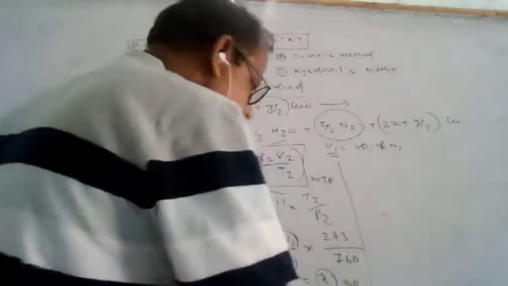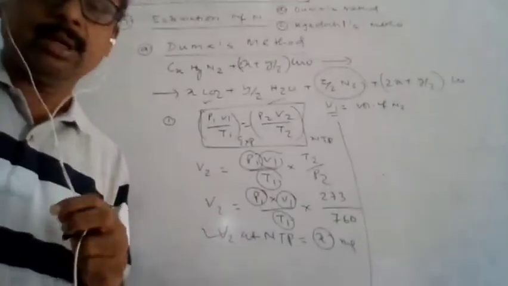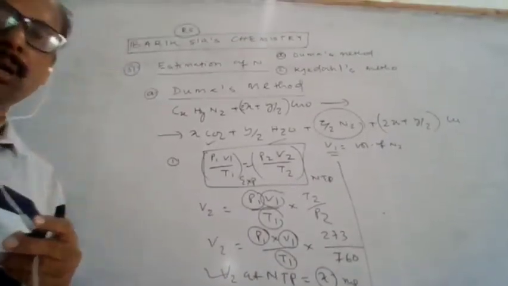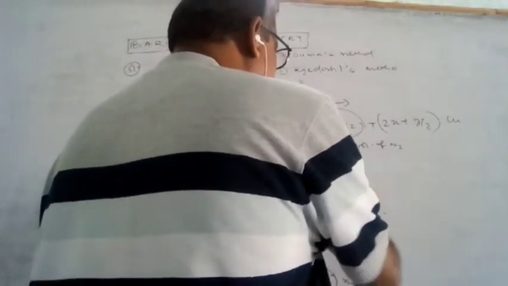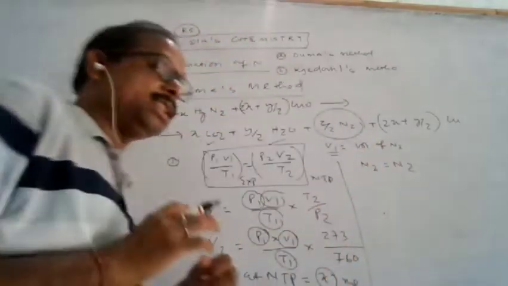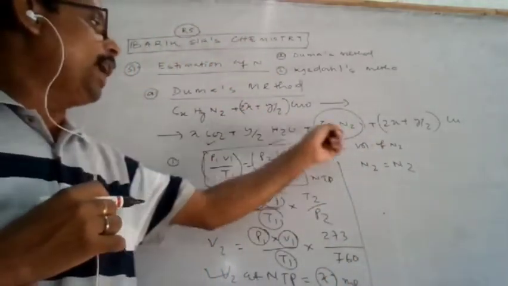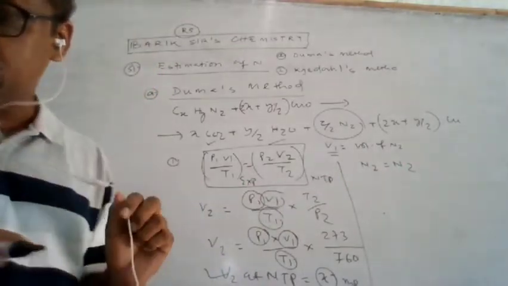Once the volume at NTP is calculated, then you can calculate the percentage of nitrogen. Here, the nitrogen remains as nitrogen. Nothing changes; no change is taking place here.